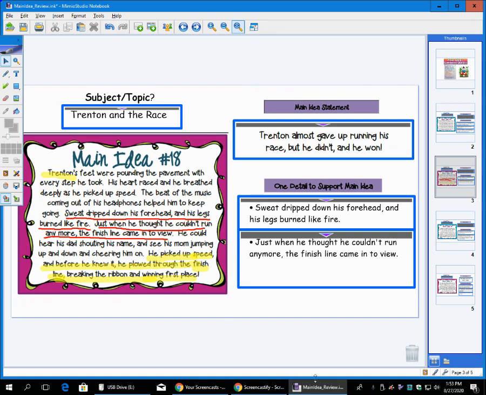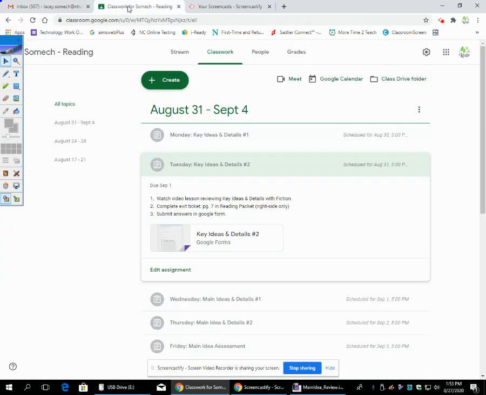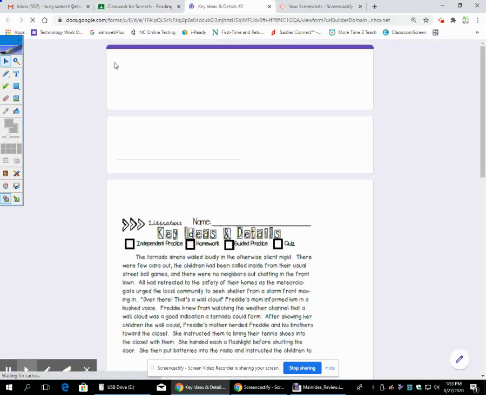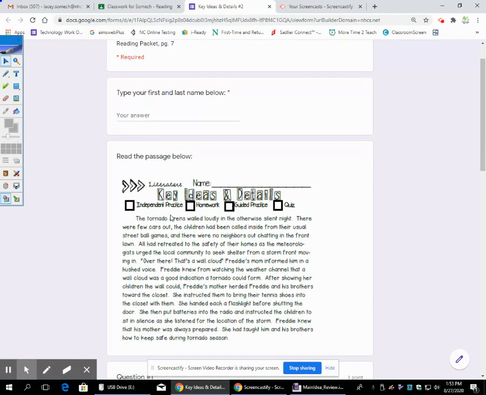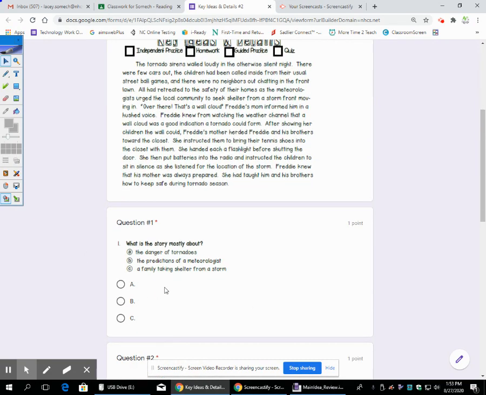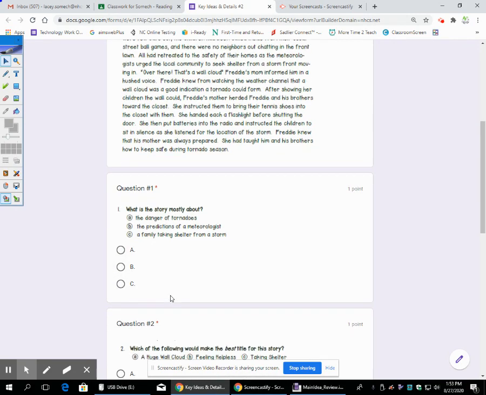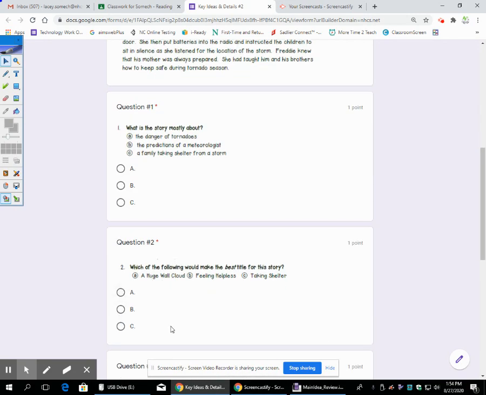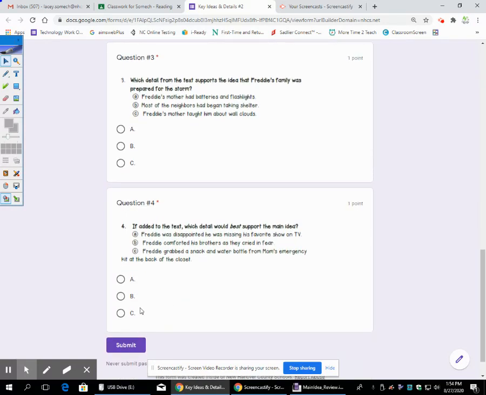Now, really quickly, do not forget here that we need to go into your Google Classroom, and right here, you're going to find your details. Okay, make sure you go into the Google Forms and you read that selection. Now remember, this is in your packet and it tells you right here on page 7. So if you want that paper copy in front of you, you have it. And don't forget, you need to answer question 1. Okay, what would you have circled? Question 2, click on which one you circled. 3 and 4 before then submitting and clicking on mark as done.